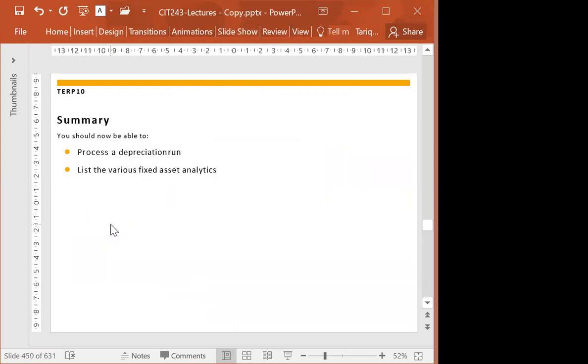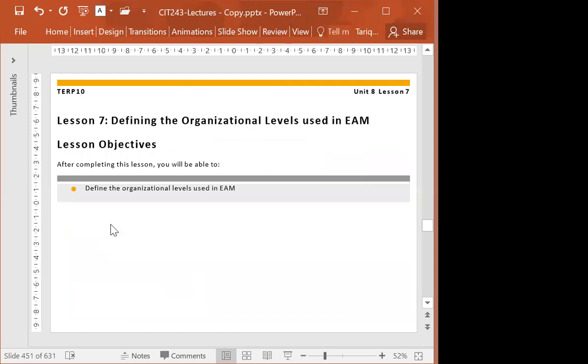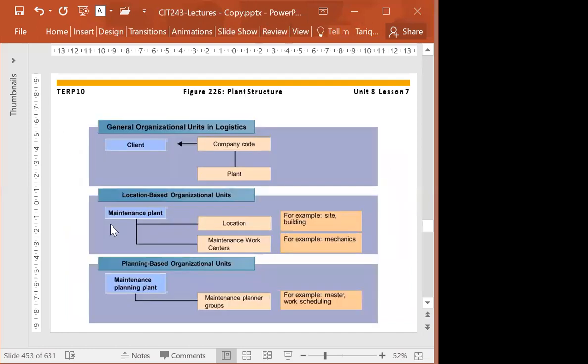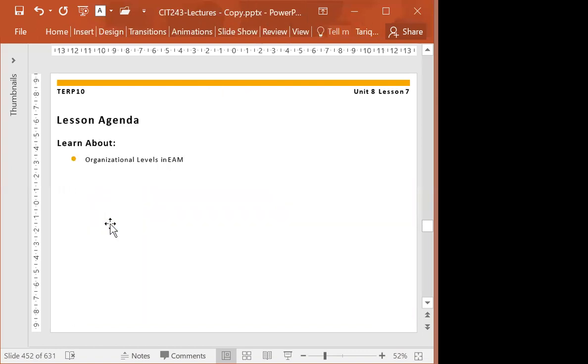I think we'll stop here today because now we are having plant maintenance and plant structure. This is related to plant maintenance.